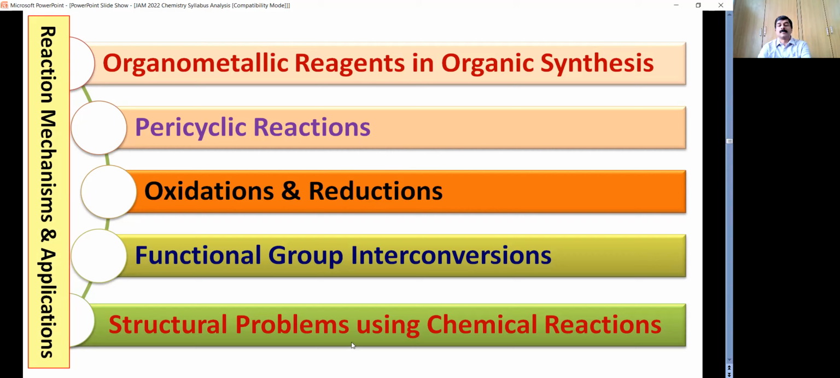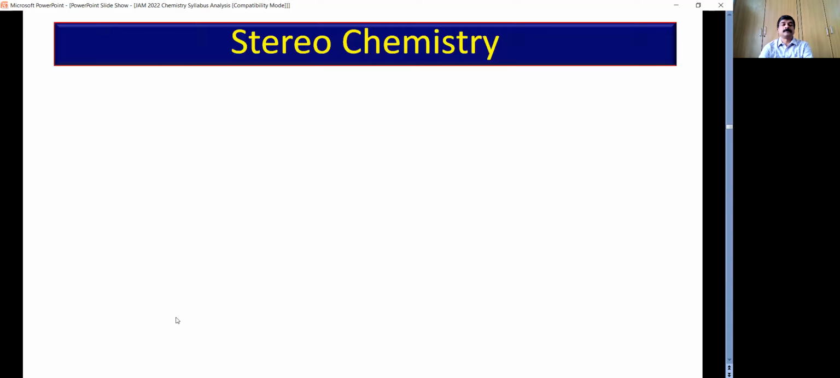Then you have structural problems using some chemical reactions. Once you study all the families of reactions, you will be able to do the questions on these things. So you don't need to have a separate heading for these things. Once you study all these different classes of compounds, their interconversions, then oxidations and reductions, and certain reagents, certain named reactions, you will be able to attempt questions on this.